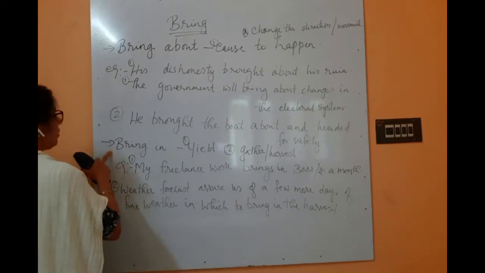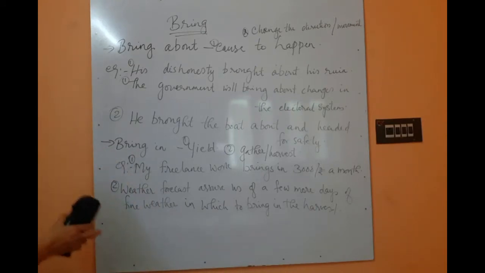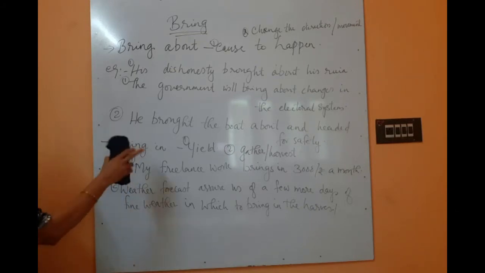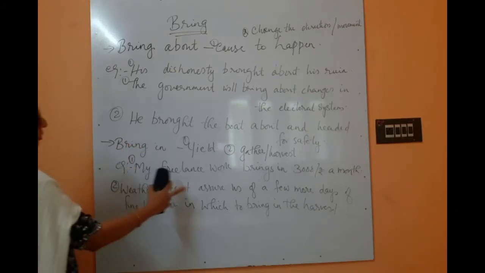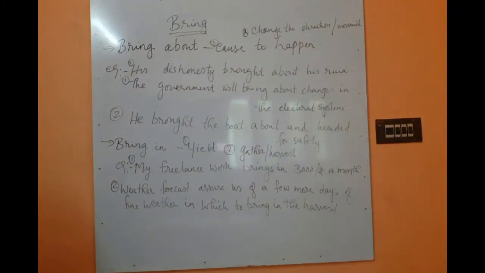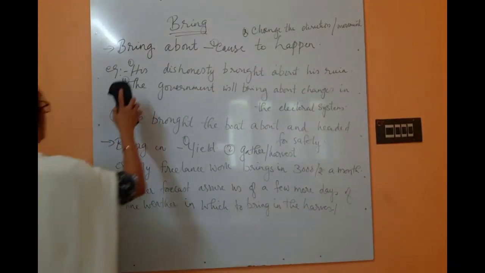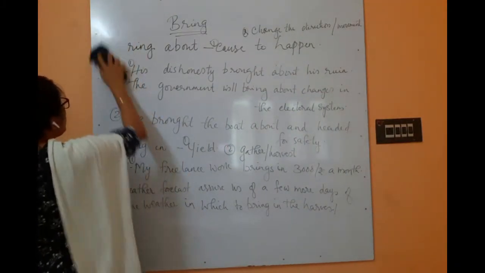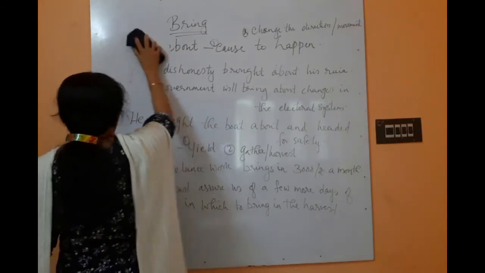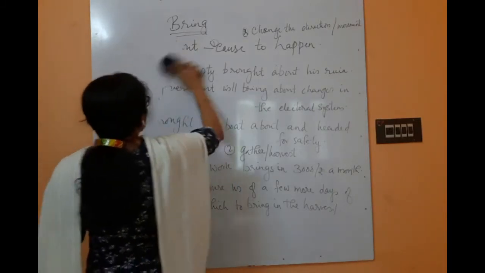Next phrasal verb is bring in, which means yield. My freelance work brings in, that means earns me, 3,000 rupees a month. Second, gather: weather forecast assures us of a few more days of fine weather in which to bring in the harvest. So these are the two phrasal verbs, bring about and bring in.